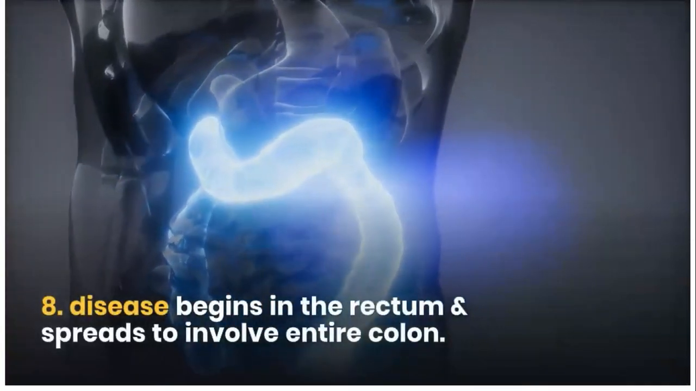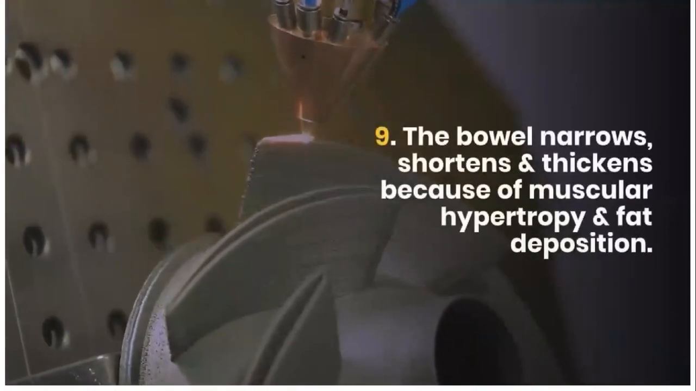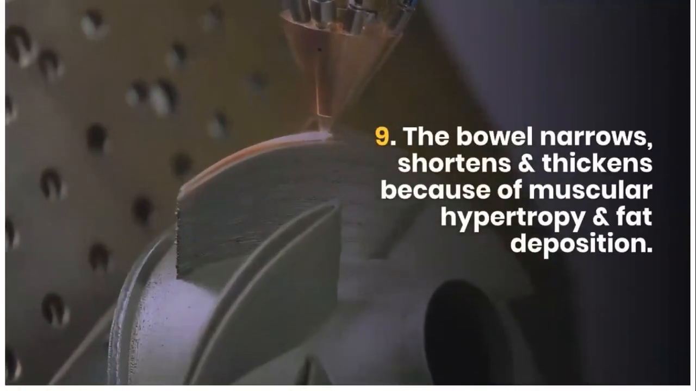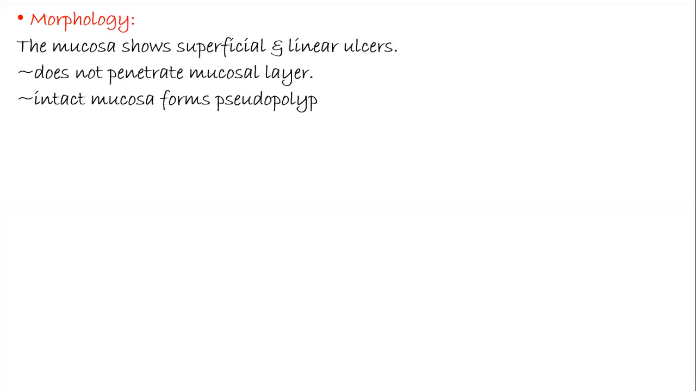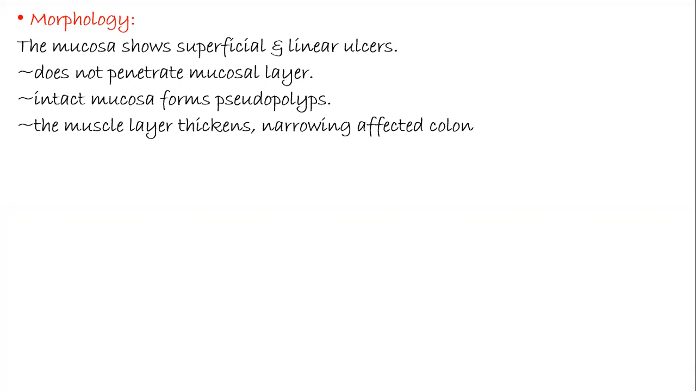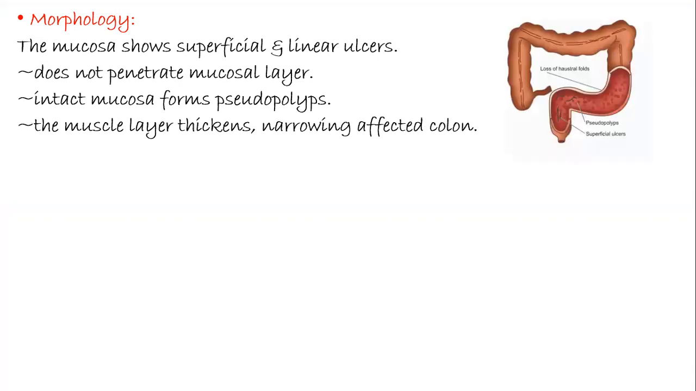The disease begins in the rectum and spreads to involve the entire colon. The bowel narrows, shortens, and thickens because of mucosal hypertrophy and fat deposition. Now we'll see the morphology. The mucosa is going to show superficial and linear ulcers. It does not penetrate the mucosal layer. There is intact mucosa which forms pseudopolyps. The mucosal layer thickens, which ultimately shows a narrowing effect on the colon.